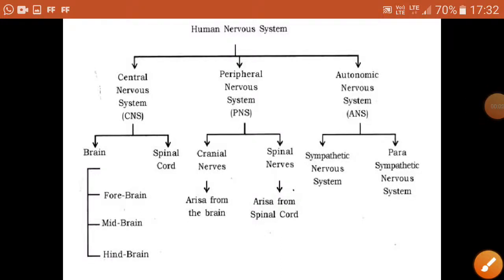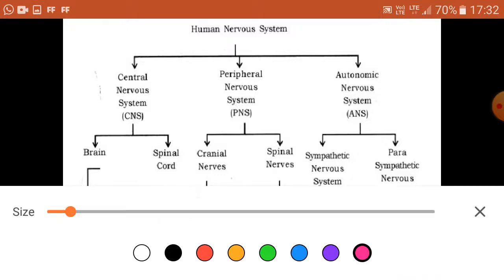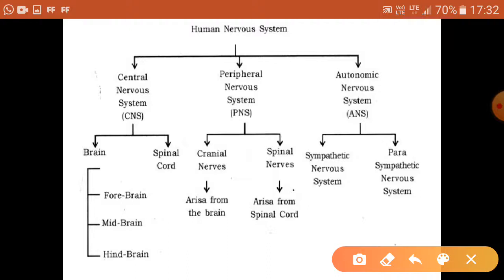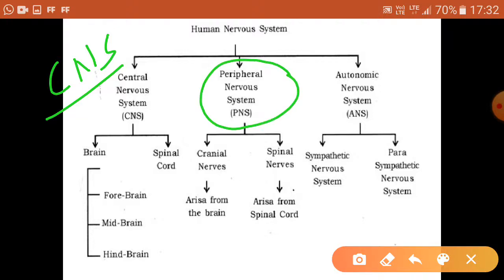Hello students, today we will study about the human nervous system and how it is divided into different categories. This flow chart is going to give an overview of the human nervous system. You can see here the nervous system: first is the central nervous system, then we have PNS, that is peripheral nervous system, and then ANS, that is autonomic nervous system.